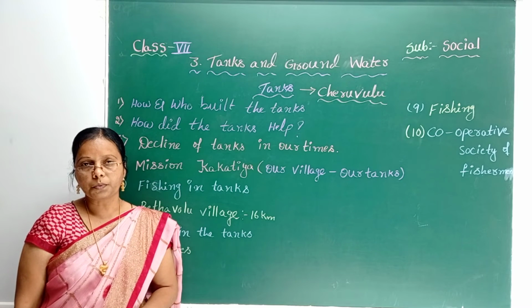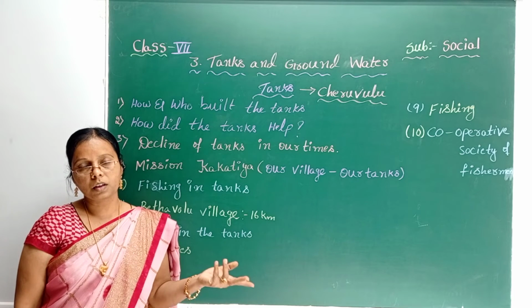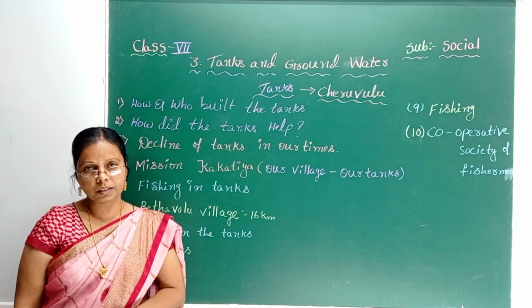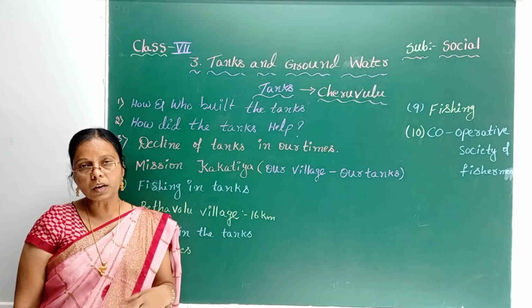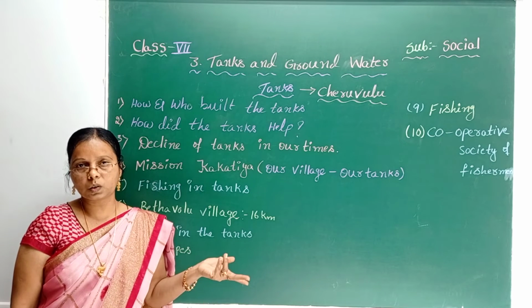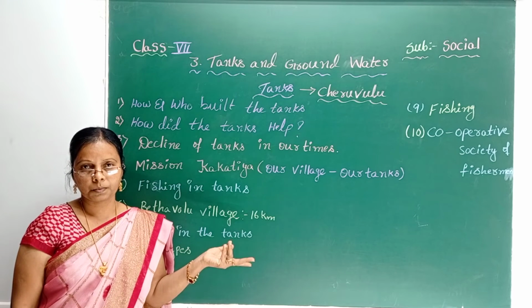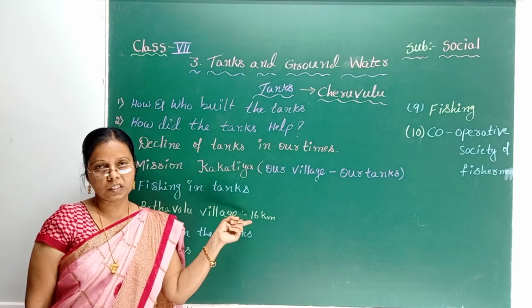Okay. Before going fishing, the fisher folk and the people of the village offer prayers. And annually they celebrate festivals in honor of these deities. In this Betavolu village, the population is around 600 families.